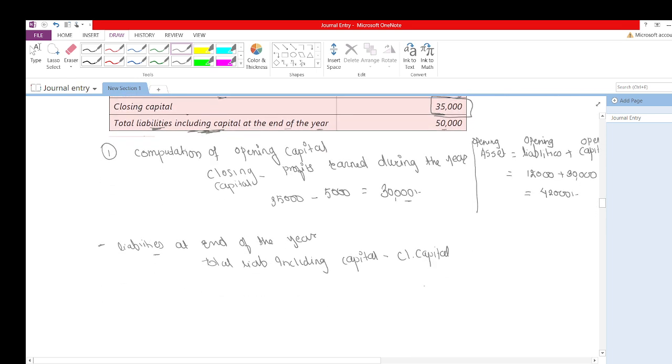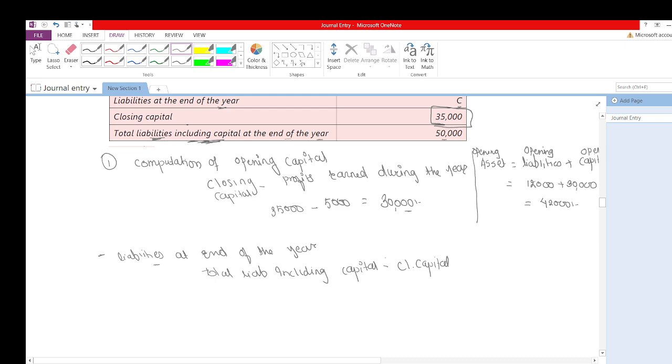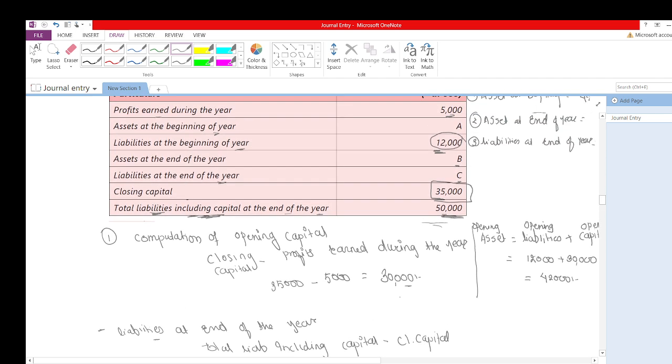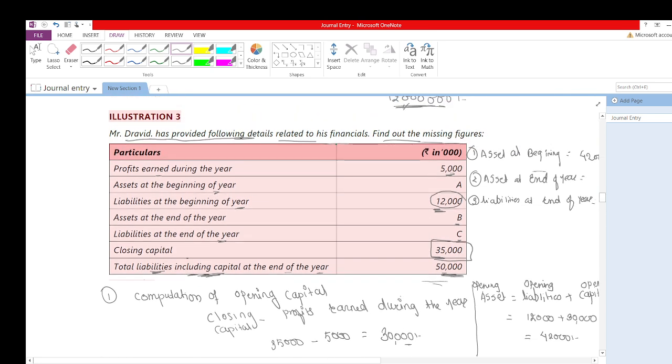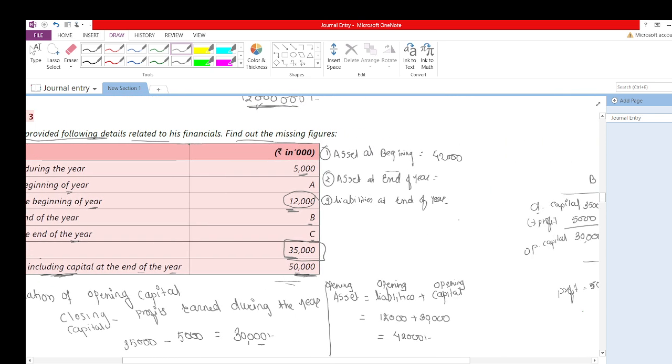Total liabilities including capital at the end of the year they have given over here as 50,000. So I will write 50,000 minus closing capital, which is 35,000. So what will be your liabilities at the end of the year? It is rupees 15,000. Please write over here liabilities at the end of the year is rupees 15,000. I hope you are able to understand how I am going by using the above equation.